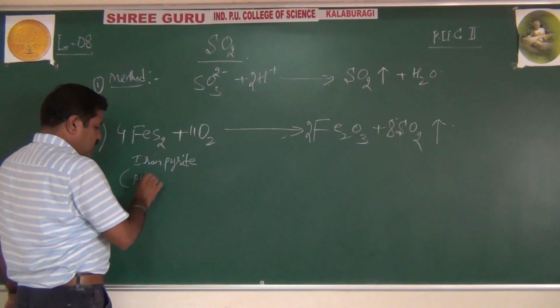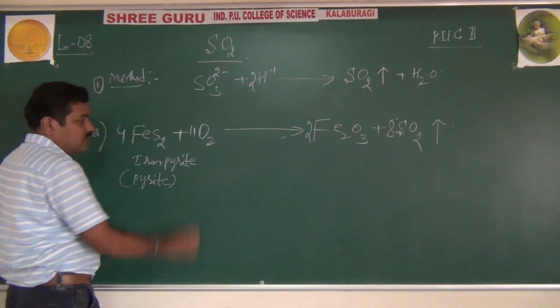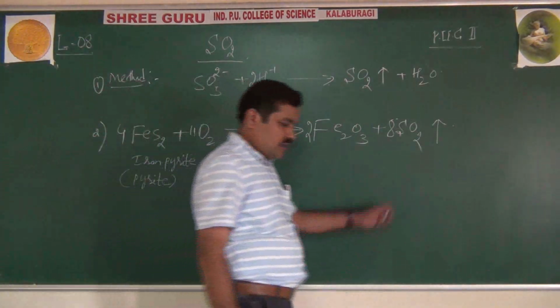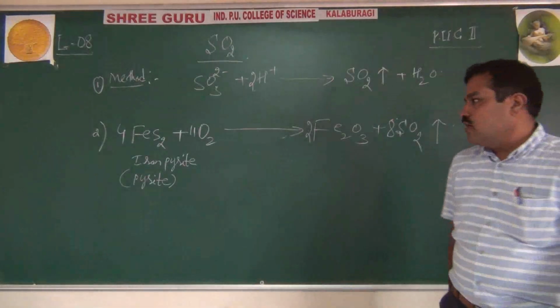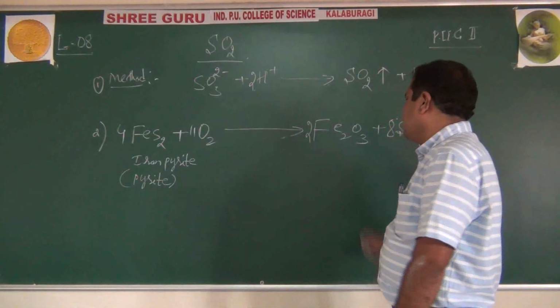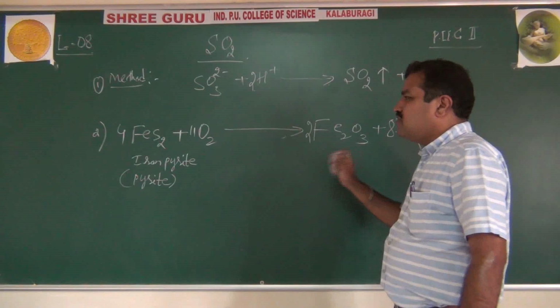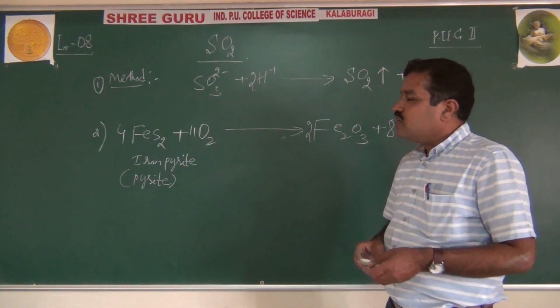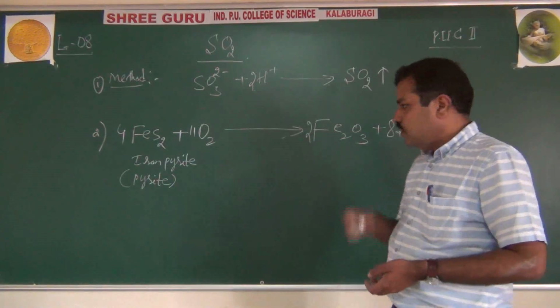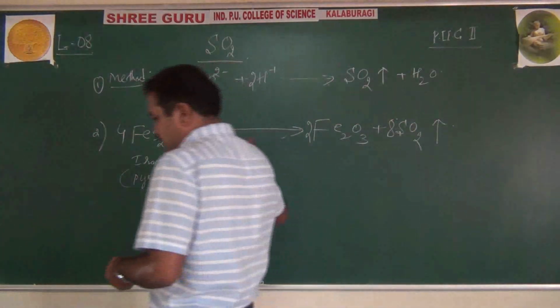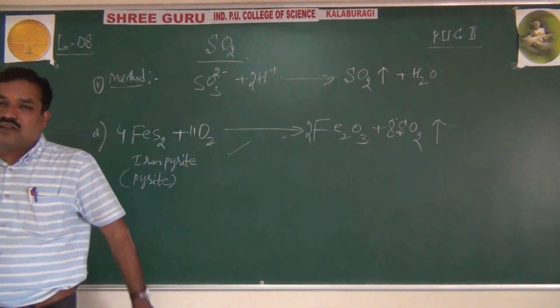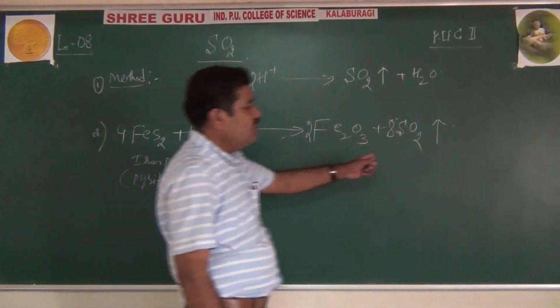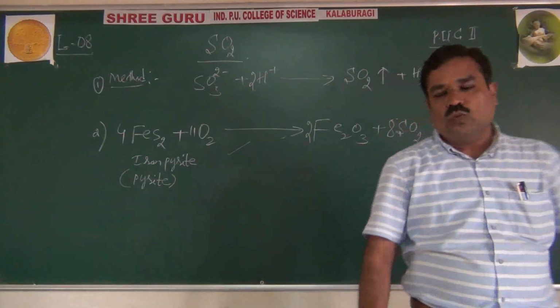This is called roasting, also used in the manufacture of sulfuric acid by the contact process for the production of SO2.